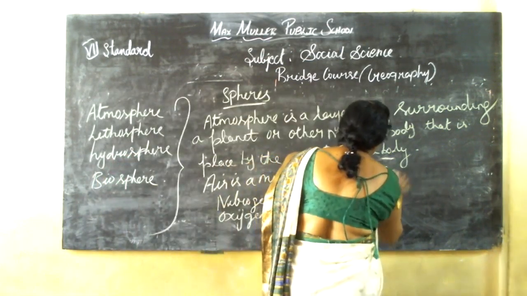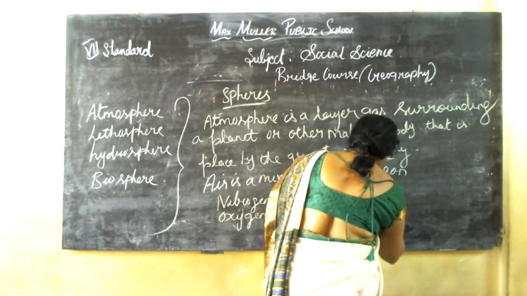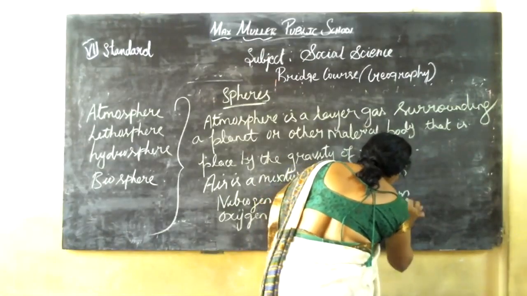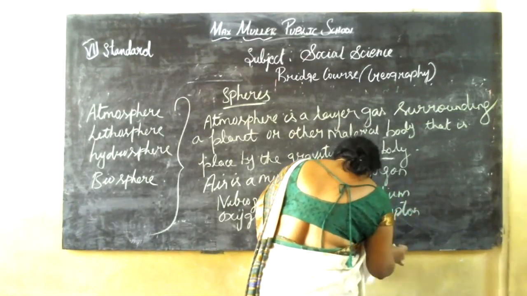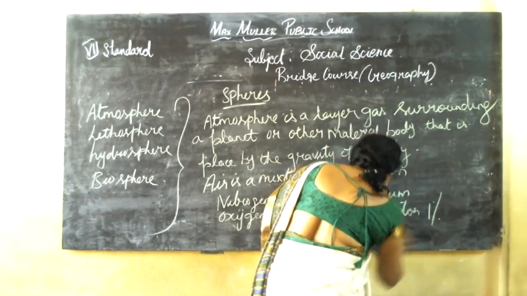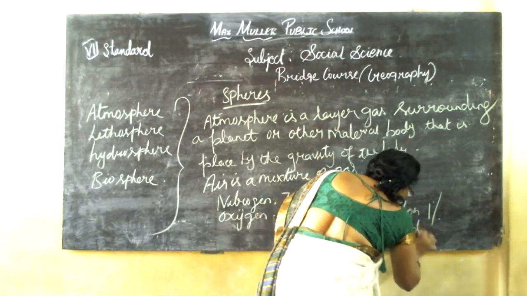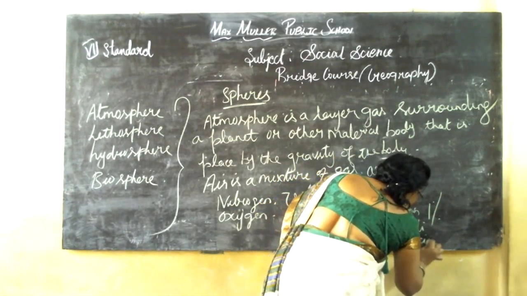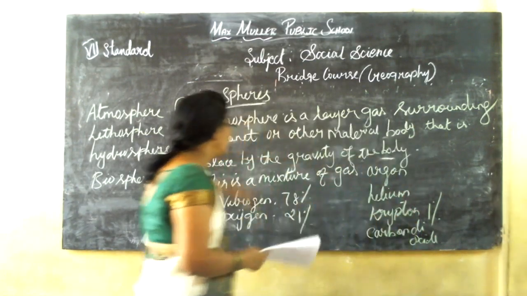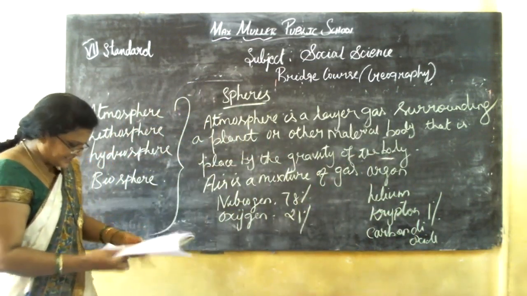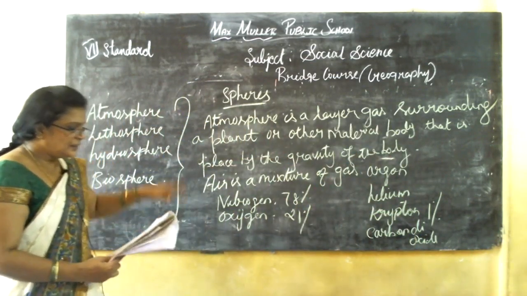Argon, helium, krypton and carbon dioxide are 1%. Overall, if you want to say, atmosphere is a mixture of gases.